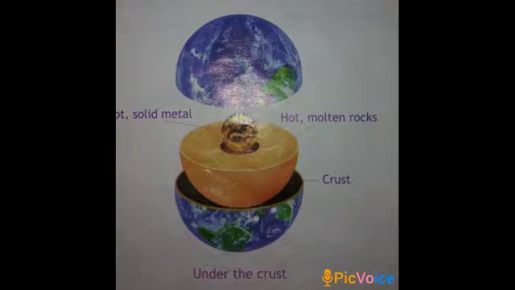If we are comparing with a mango, the outer skin is the crust, then the molten rock is the flesh of the mango. Then inside the molten rock is the ball of hot solid metal, that is the seed of the mango. So what is there inside the crust, children? Yes, hot molten rocks are there, then hot solid metal.